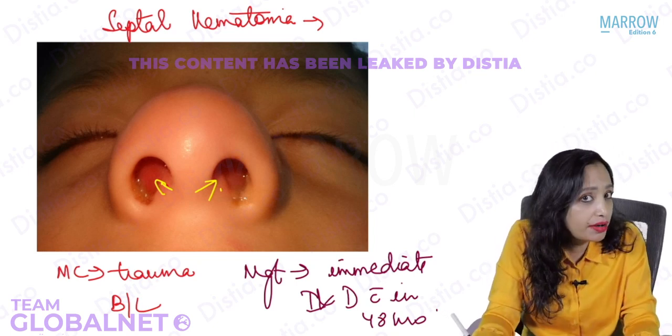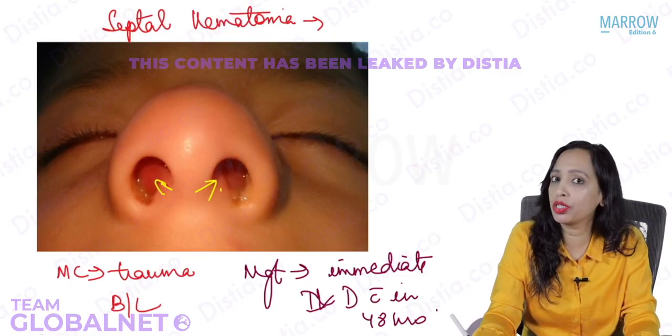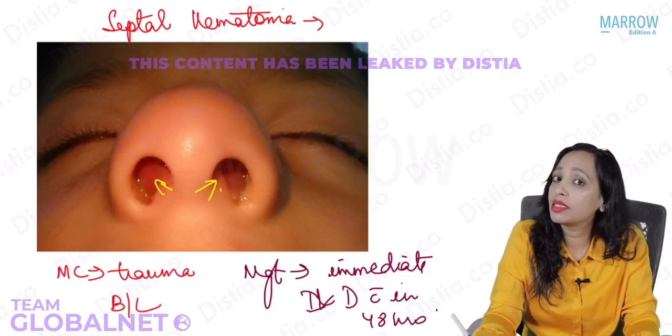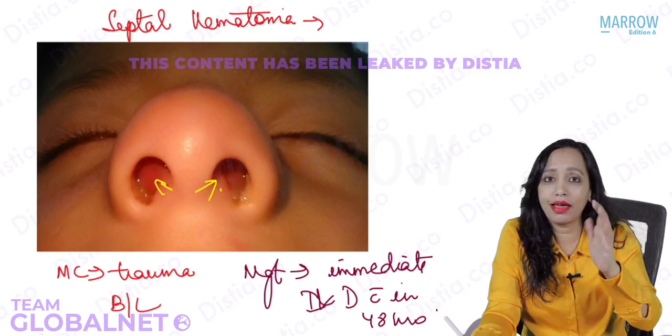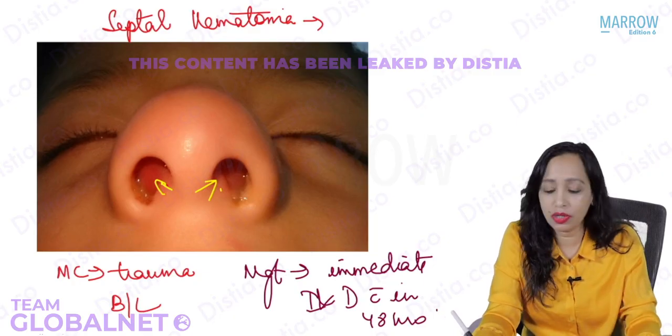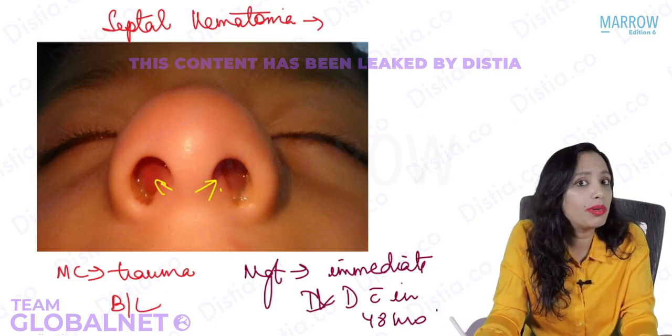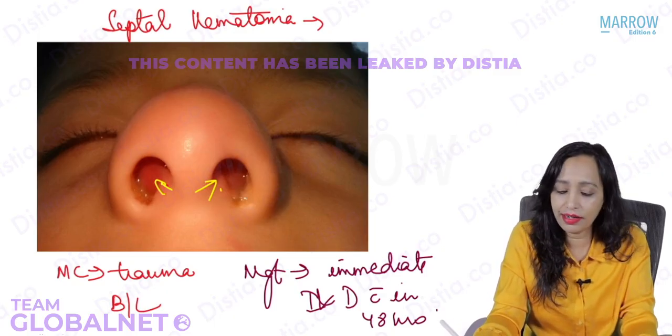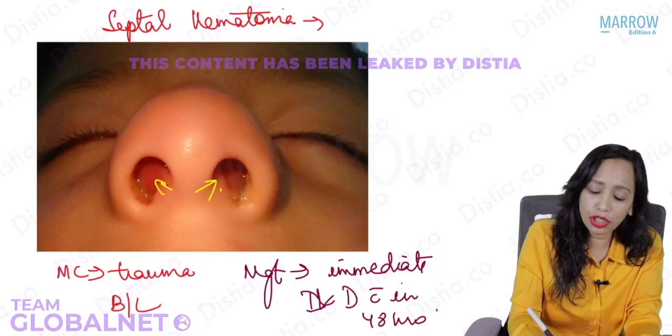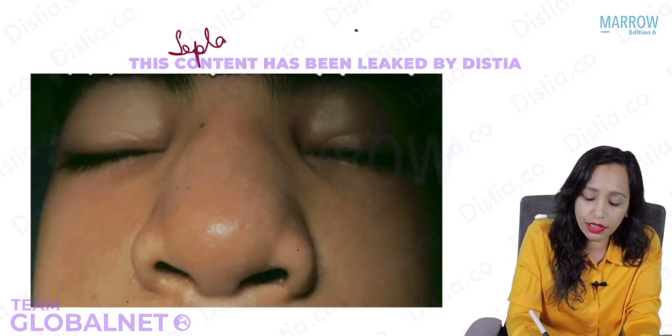And if it is not drained, it can lead to complications. What can be the complications? We already have blood there and there is injury. So this can lead to a septal abscess. Septal hematoma can get infected and it can lead to abscess formation. It can lead to septal abscess.